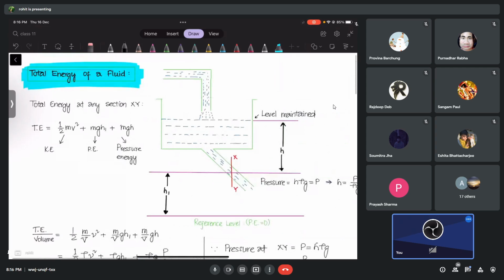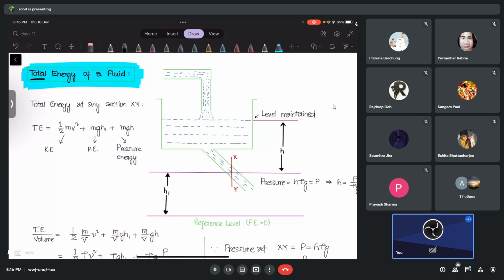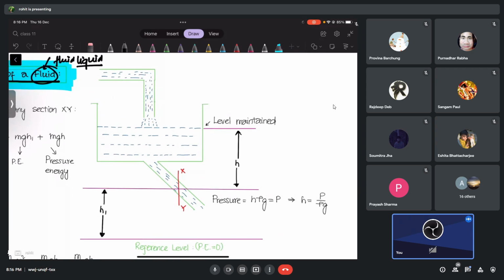So what are we doing here? Okay, see, we are talking about the total energy of a liquid or a fluid, but actually I can just call it liquid right now, because incompressible will be only liquid, not gases. So let's say energy of a liquid. I want to talk about that using this diagram. Maybe this will make many things clear.